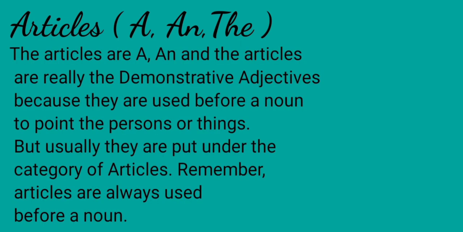In this lesson, I will teach you the 5 rules that you need to know for using articles in English correctly. The articles are a, an, and the. Articles are really demonstrative adjectives because they are used before a noun to point to a person or thing, but usually they are put under the category of articles. Remember, articles are always used before a noun.